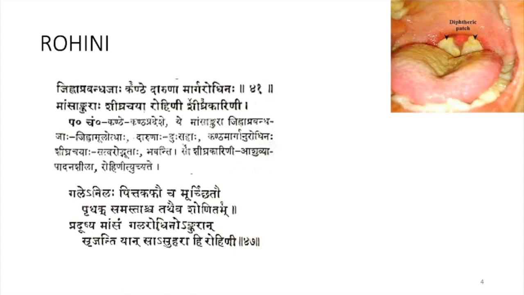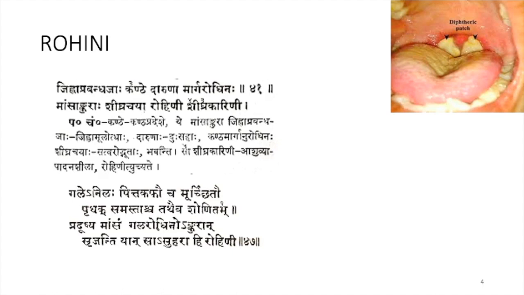Rohini. Pradushya Mamsam, it will cause vitiation of the Mamsa also, and cause Gala Rodhini, obstruction of the neck. What will cause the obstruction? Ankura, small muscular growth will cause the obstruction. Srijati Yan Asu Harahi Rohini, and it will even cause death. So this disease is known as Rohini, and it can even cause the death of the patient.